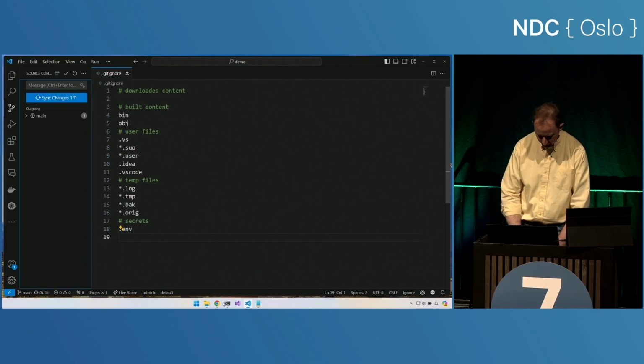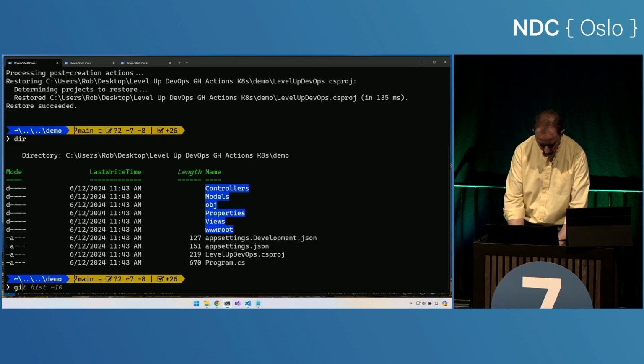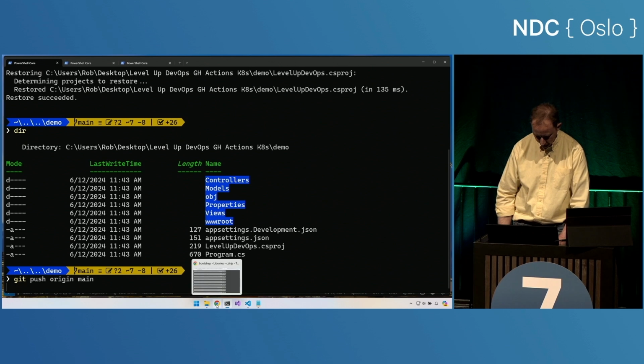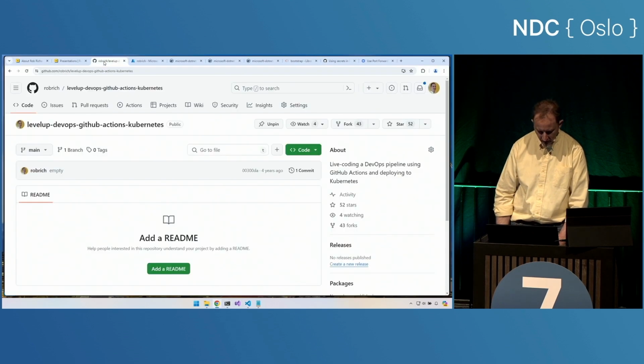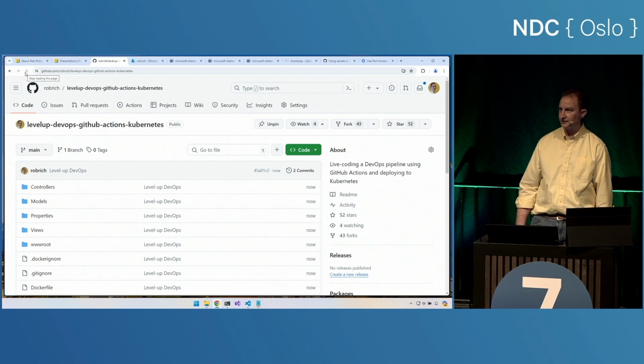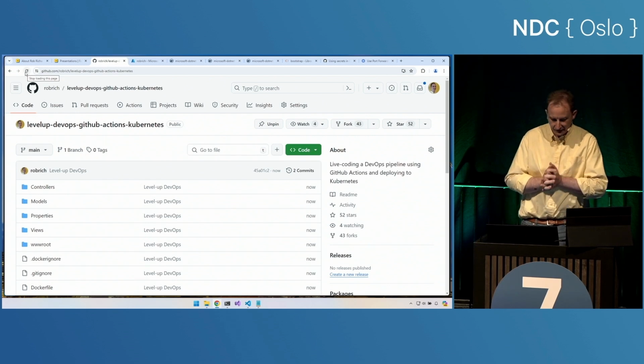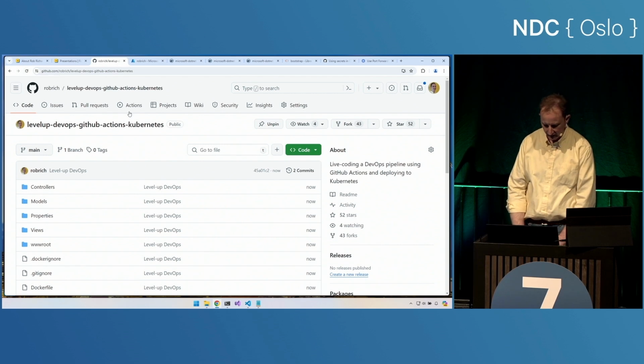Okay, so we've got our website, and now let's git push origin main and push that up to GitHub. If you now come back to this GitHub repository and refresh it, you should now see the content. Great. Our repository isn't empty anymore. Now let's build up a DevOps pipeline to be able to get this into place.